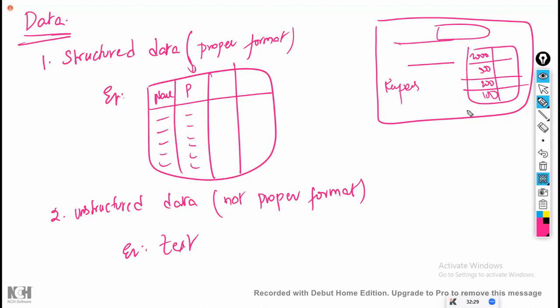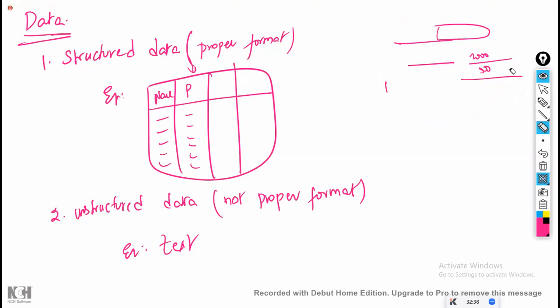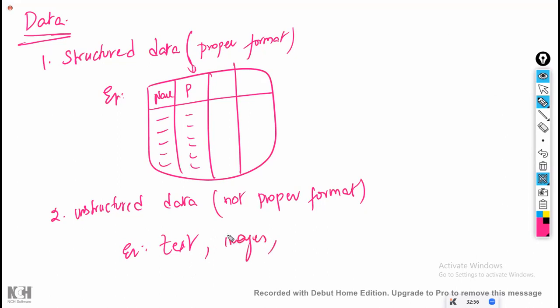That is not in a tabular format, right? Is that in a tabular format? No. But it is still structured data, which has a proper structure. When it asks for the account number, you have to fill in the account number only. You can't fill in your phone number there. If there is a proper format, it comes under structured. If there is no proper format, it comes under unstructured. Simple. Your text data, images, videos, audios, all this comes under unstructured.